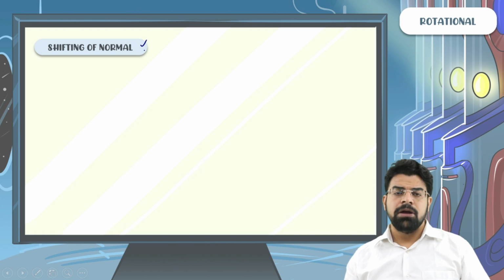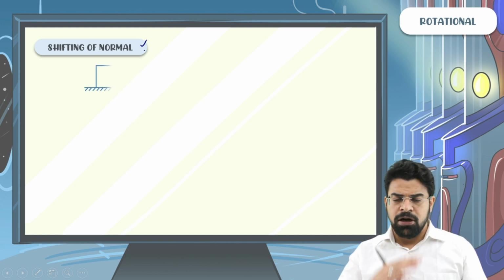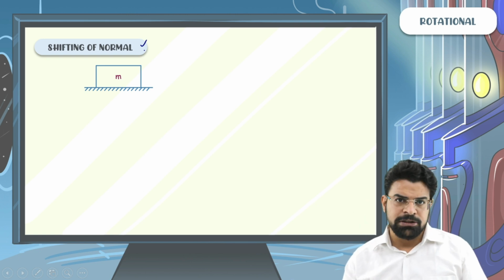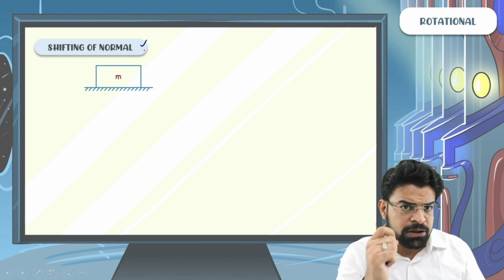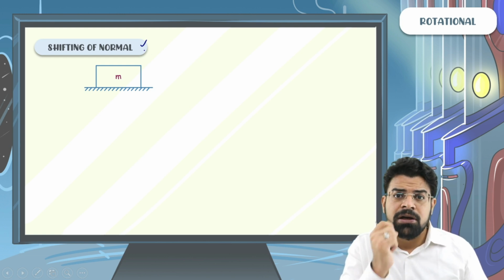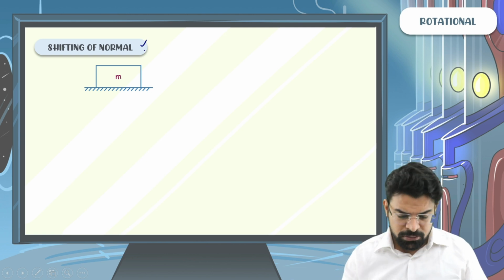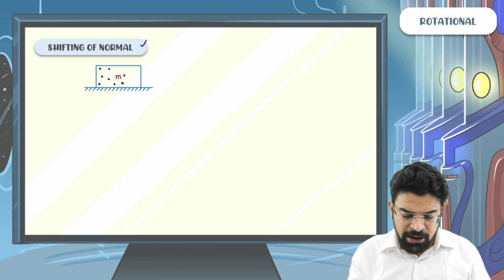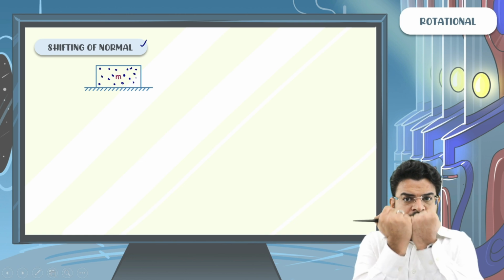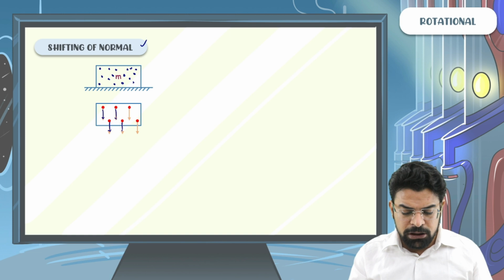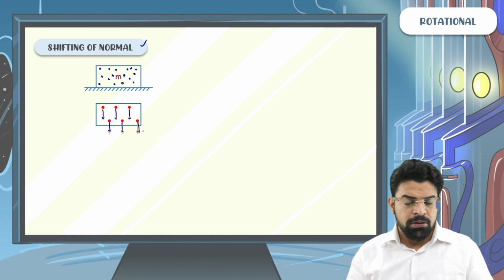Let's say we have a block placed on a horizontal surface. At which point does the force of gravity act on the block? The block is made up of an infinite number of masses, and on each and every infinitely small mass there will be a force of gravity downward. So if we visualize the force of gravity, it will act at all the masses on the block.